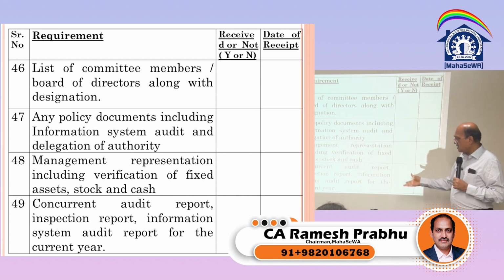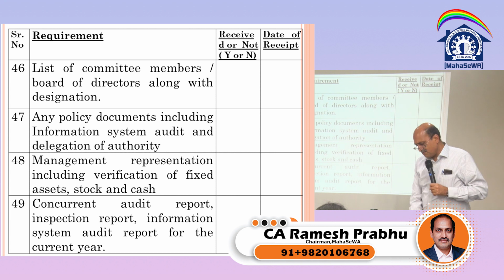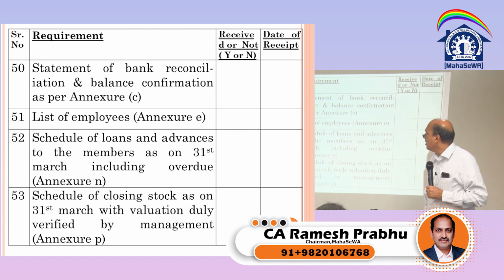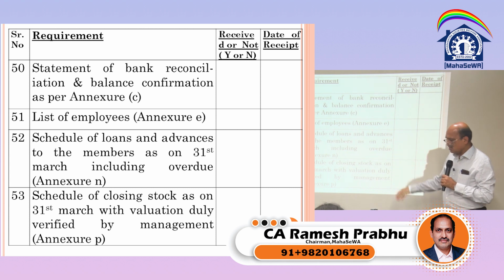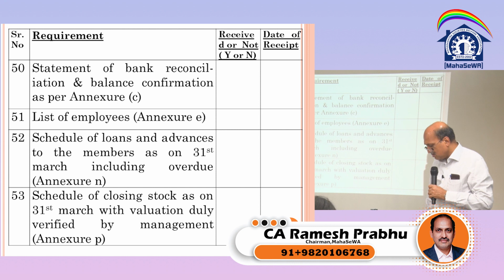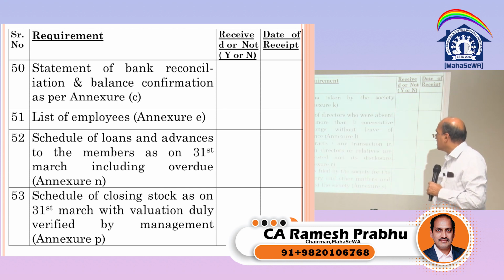Concurrent audit report if it is there, of course it is all for the banks and other things. Statement of bank reconciliation, balance confirmation as per Schedule C. And list of employees, Annex E. Schedule of loans and advances to the members on 31st March including overdue in Annex N. Schedule of closing stock, of course this is not applicable for housing societies. So these are the things.